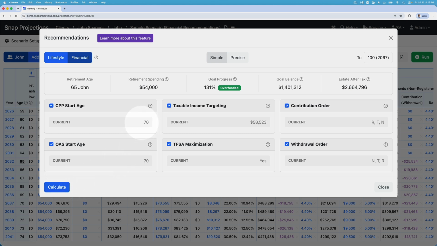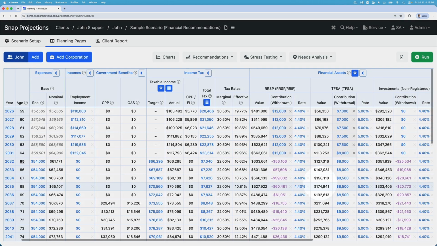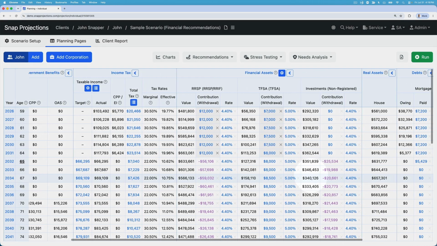Snap determined that I was best off deferring government benefits, CPP and OAS, to 70, setting a taxable income target of $58,000 per year, and topping up his TFSA from the non-registered account. I applied that to the plan, and that resulted in the financial recommendation scenario that we have now.